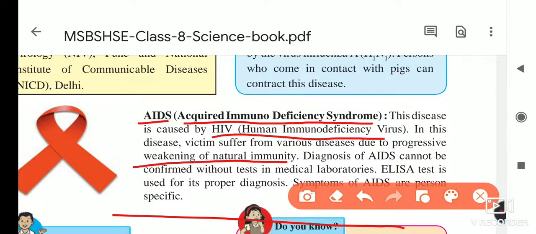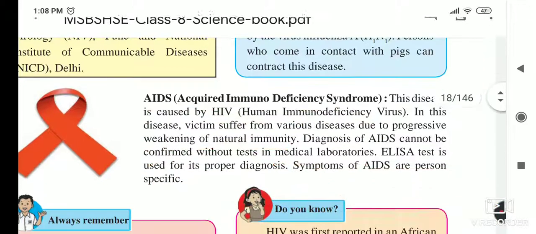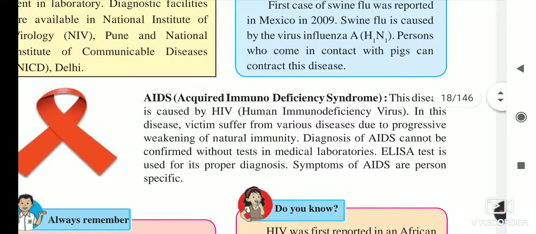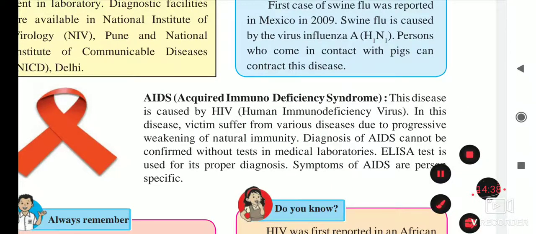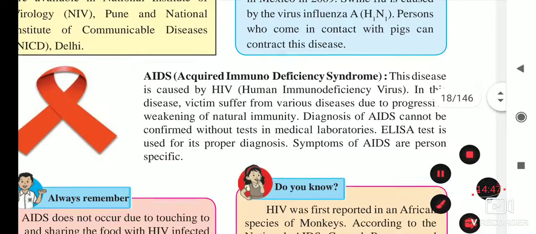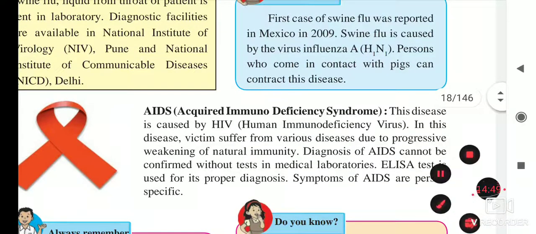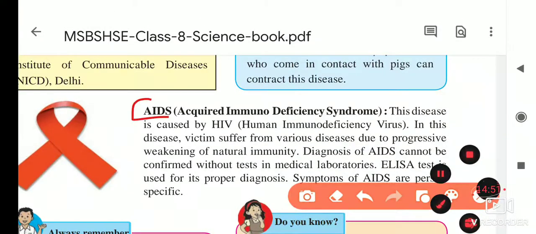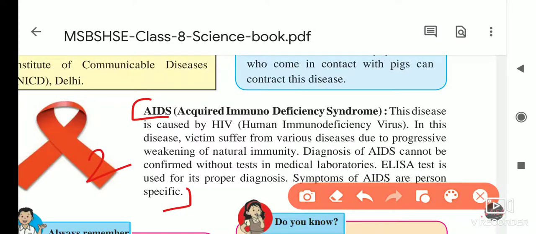Diagnosis of AIDS cannot be confirmed without tests in medical laboratories. The ELISA test is used for proper diagnosis, and the symptoms of AIDS are person specific. This much you have to write for the short note, because it carries 2 to 3 marks in the paper.